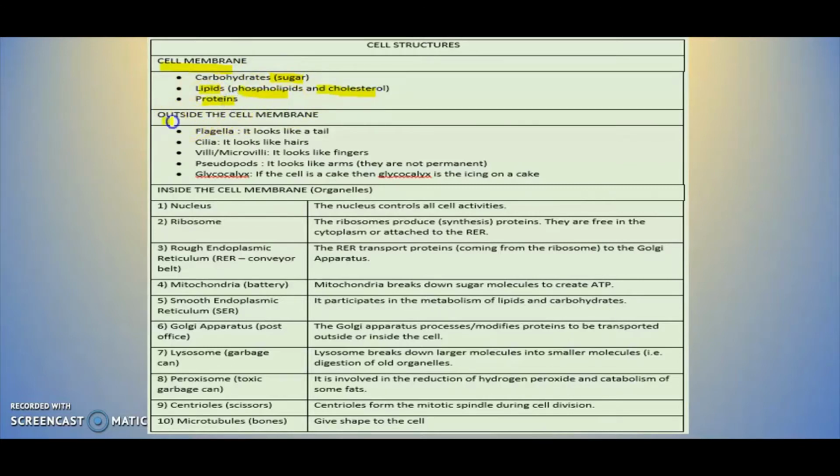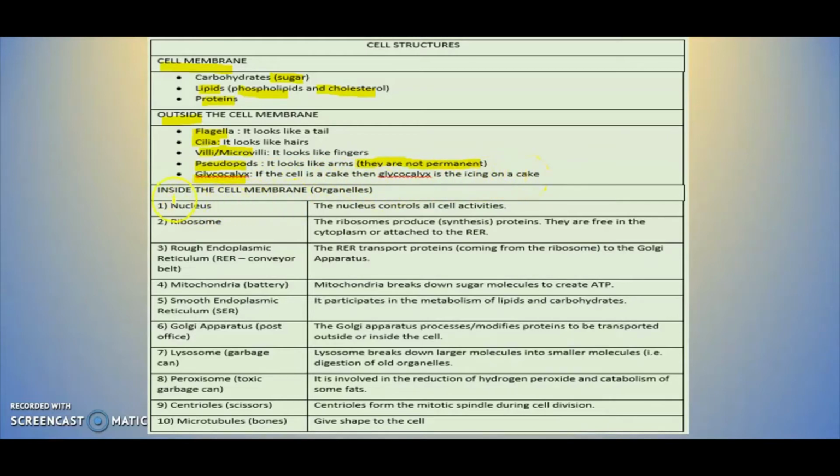Then we said outside the cell membrane, as I showed you before, we're going to have flagella, that looks like a tail, cilia, that look like hairs, villi and microvilli, that look like fingers. And there are a couple more, but pseudopods, for example, look like arms, but I didn't show them before because they are not permanent. And glycocalyx is actually surrounding the cell. In other words, if the cell is a cake, then the glycocalyx is the icing on the cake.